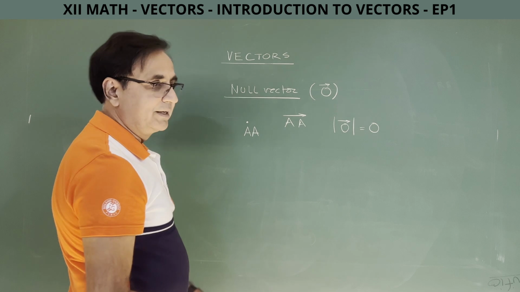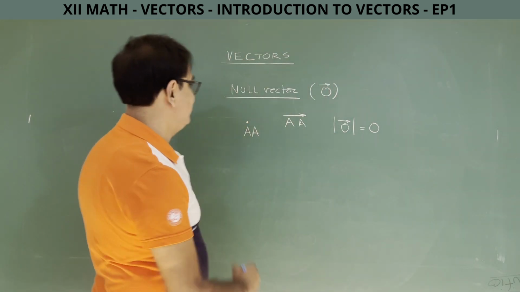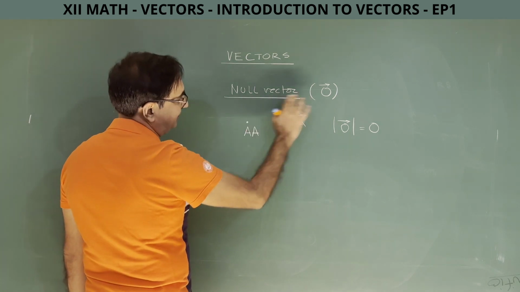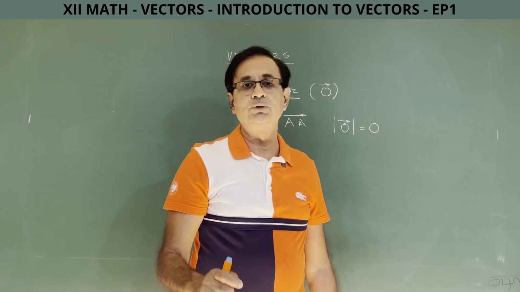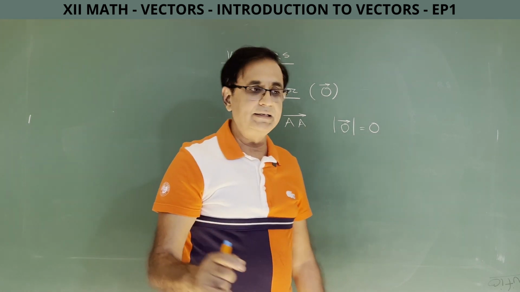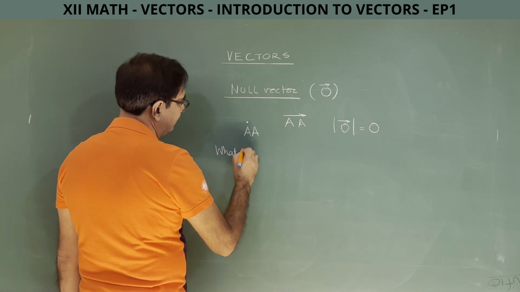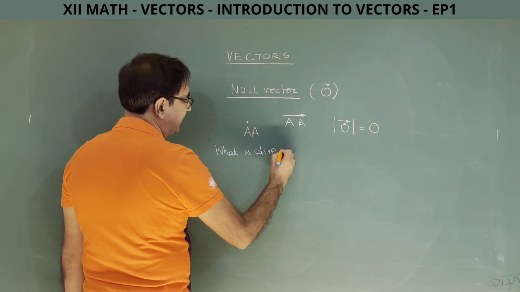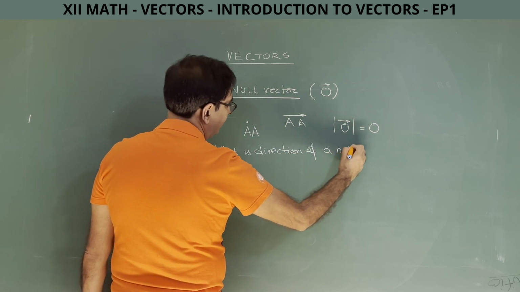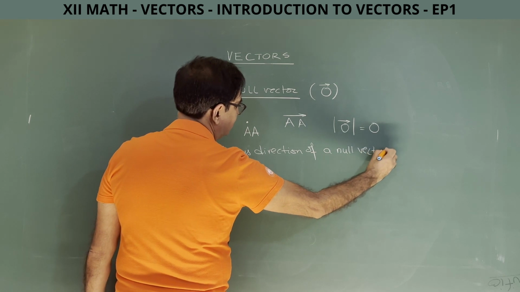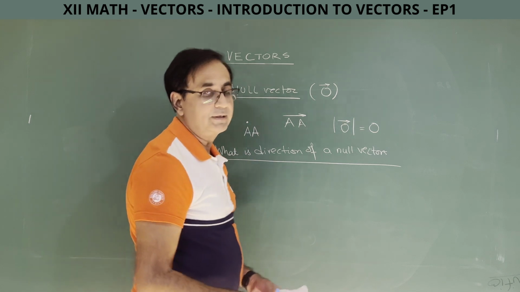Now, the important question which can be asked for 1 mark for a null vector is a nice question. See, if they ask what is the magnitude of a null vector, I am sure 100 out of 100 students will say it is 0. But a lot of students will make a mistake here. The question is, what is the direction of a null vector? Some of us may say null vectors do not have any direction. That answer will be wrong.